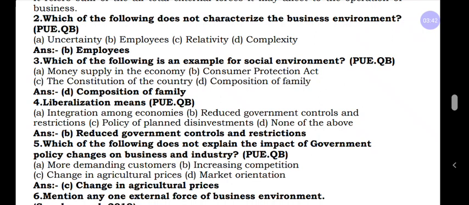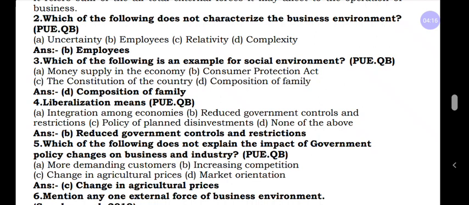Now coming to the fourth question, liberalization. In 1991 the central government, when P.V. Narasimha Rao was the prime minister and Manmohan Singh was the finance minister, introduced the LPG concept. LPG means L stands for liberalization, P stands for privatization, G stands for globalization.